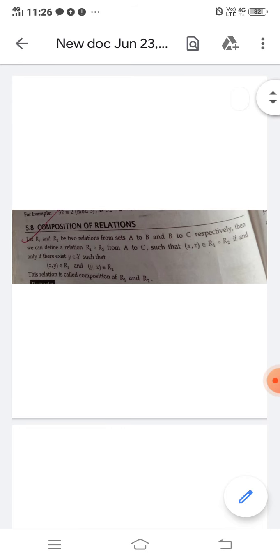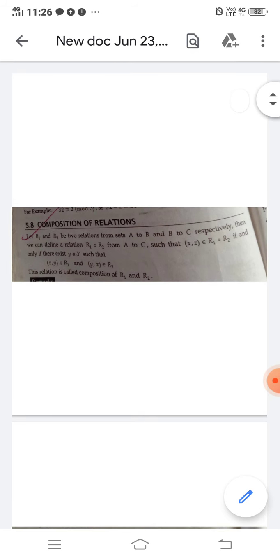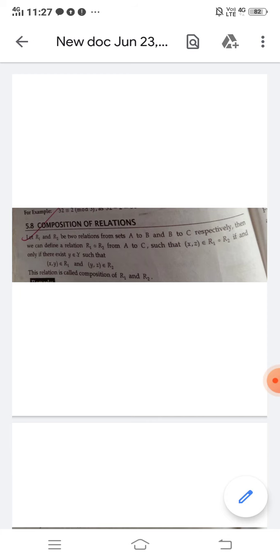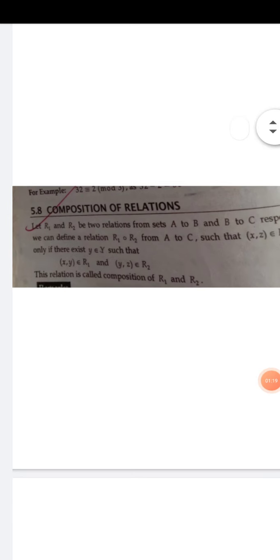Here first is composition of relations. The same topic was there in functions, it was composition of functions. The symbol is also the same. It is the circle symbol, composition, or we can say "not". We can see here it is the same symbol. Okay, so let's read this definition.